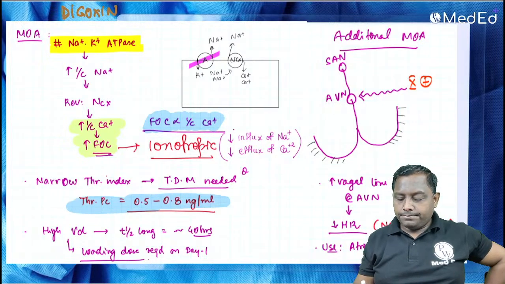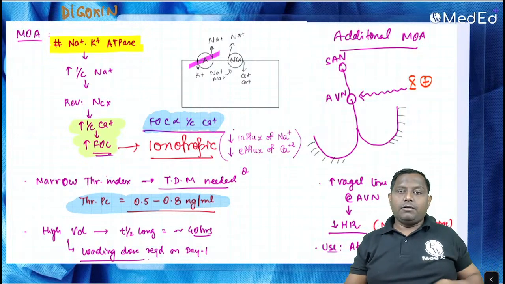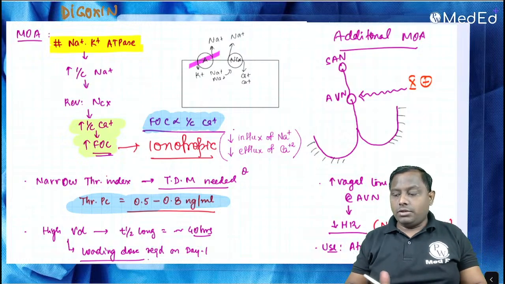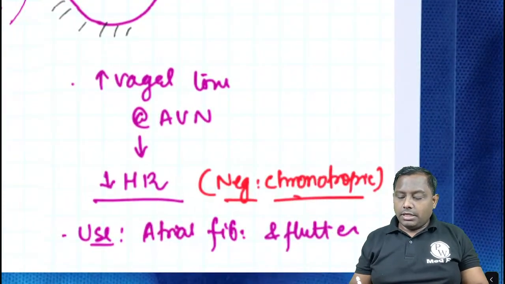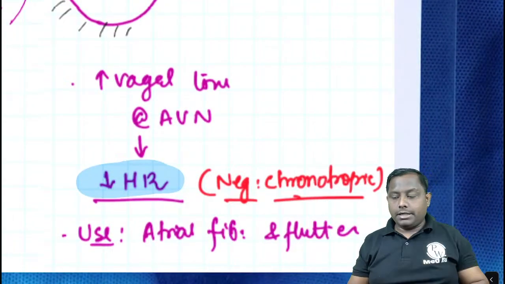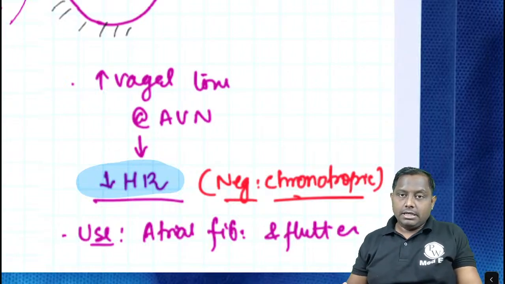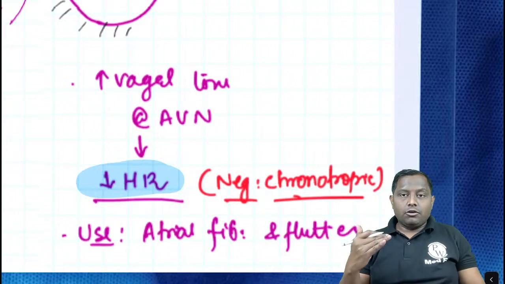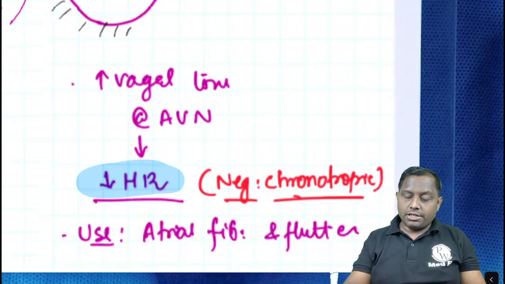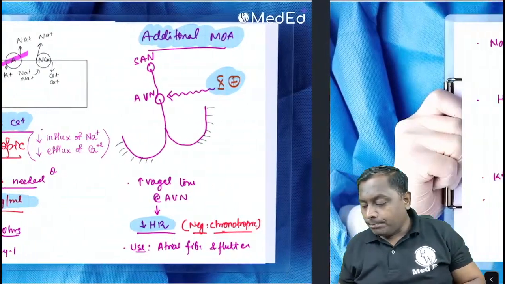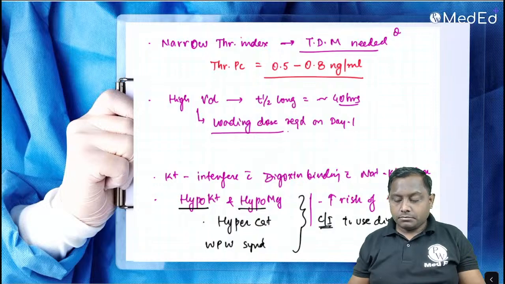monitoring is required. One additional property of this digoxin that we know, they are having additional vagomimetic activity. They are having vagomimetic activity at the nodal tissue, and because of that, they are going to cause a decrement in the heart rate. ये क्या करते हैं? heart rate को कम कर देते हैं, है ना. So they are having positive inotropic effect, that means force of contraction को बढ़ाते हैं and heart rate को कम करते हैं. Force of contraction will be increased and heart rate is going to be decreased. ठीक है.